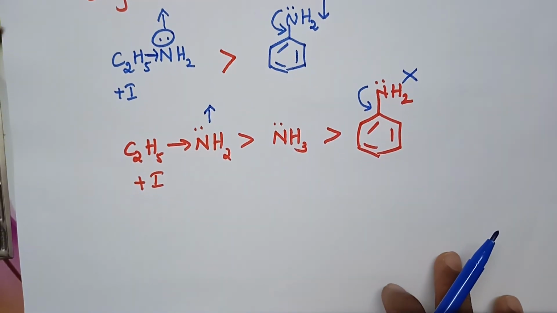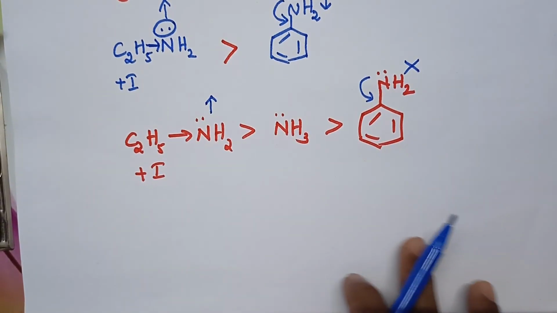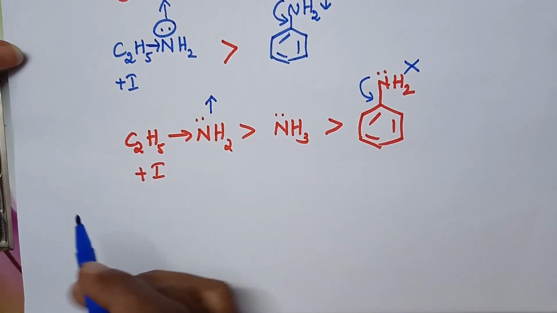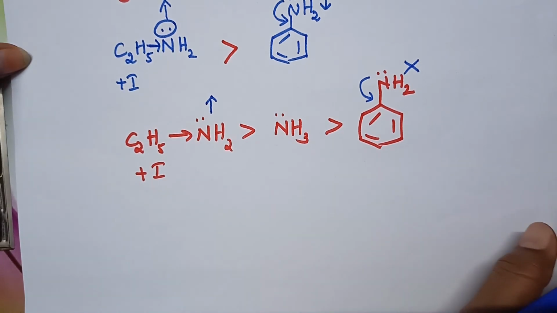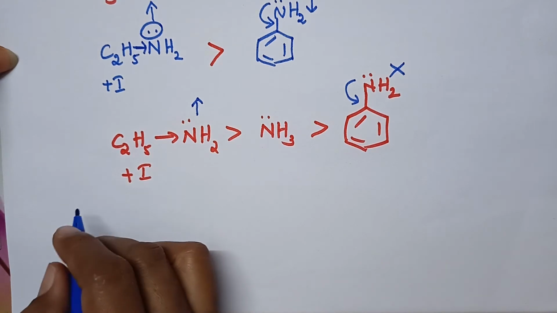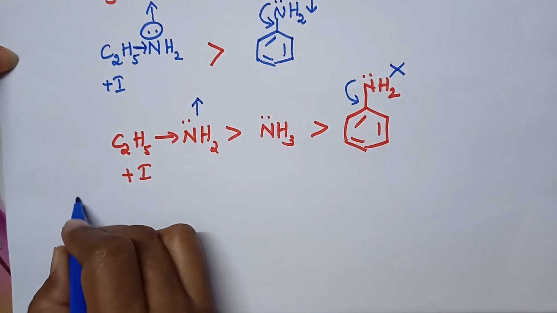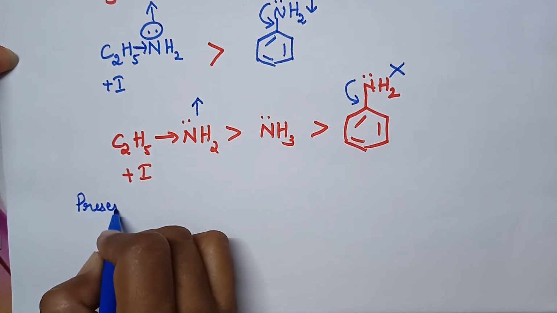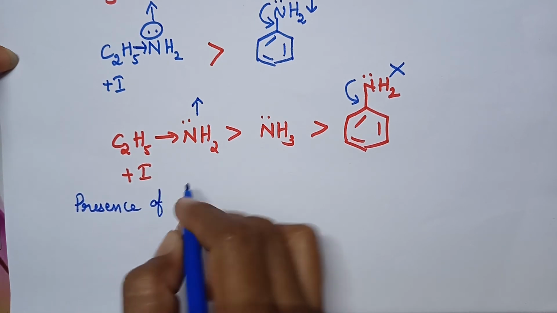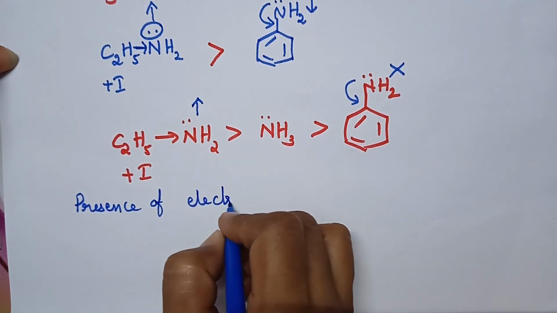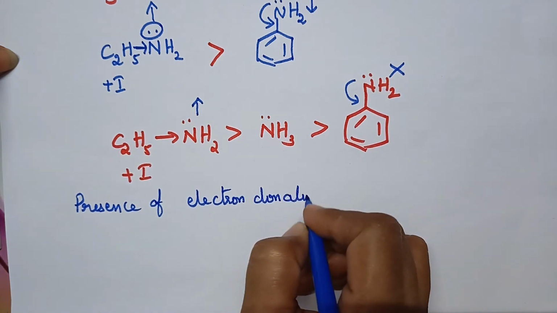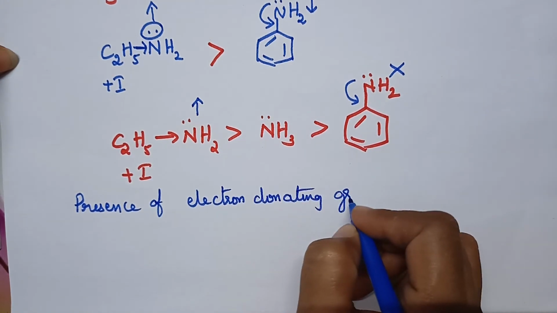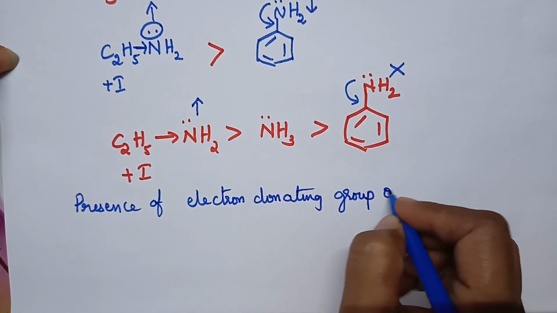Let us see the effect of substituents on the basic nature of aniline. So, what is the present concept, students? Let us see the presence of an electron donating group on aniline.